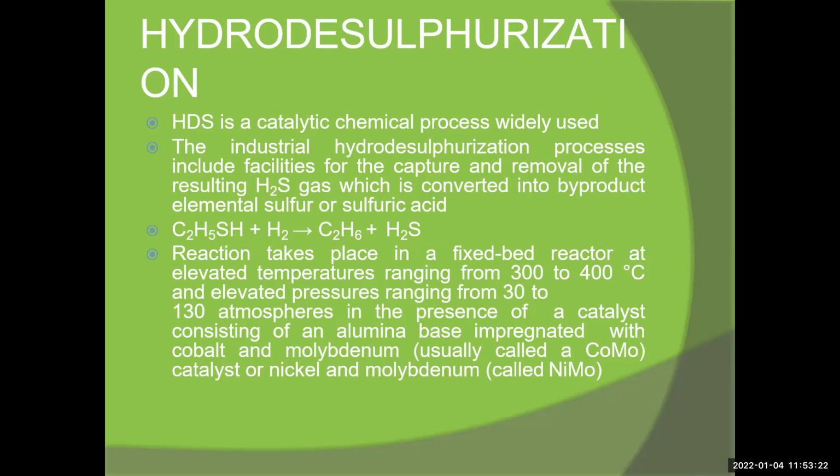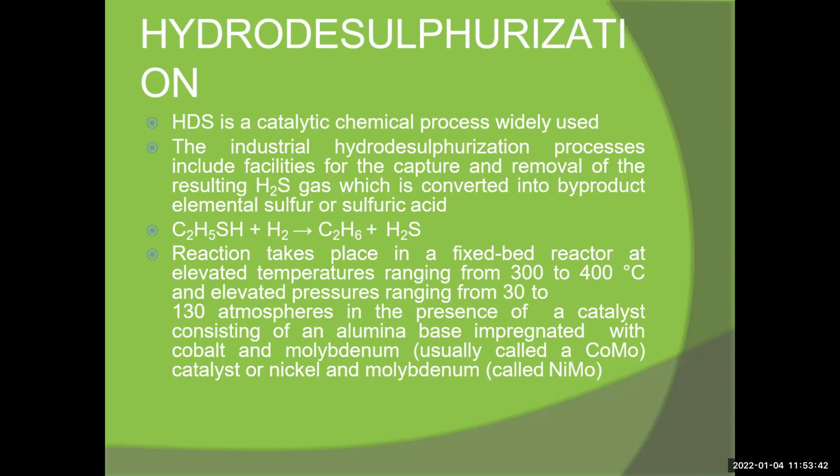Hydrodesulfurization, HDS, is a catalytic chemical process widely used. Industrial hydrodesulfurization processes include facilities for the capture and removal of the resulting H2S gas, which is converted to the byproduct elemental sulfur or sulfuric acid.